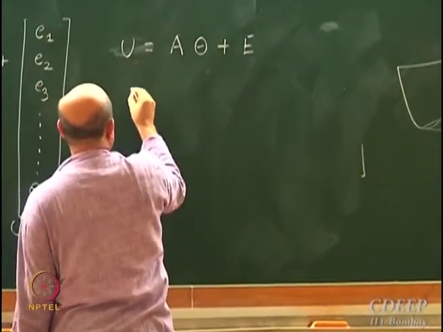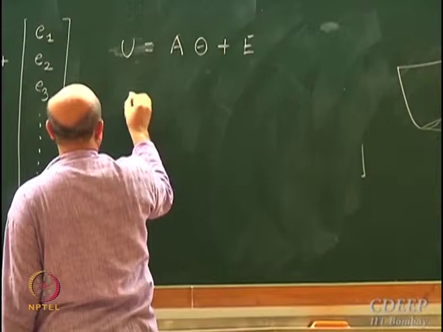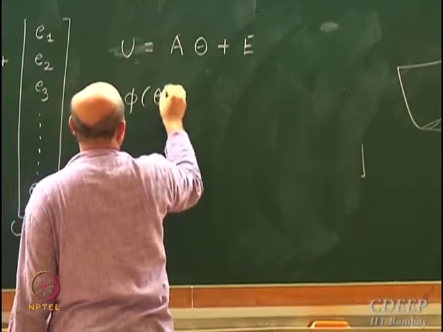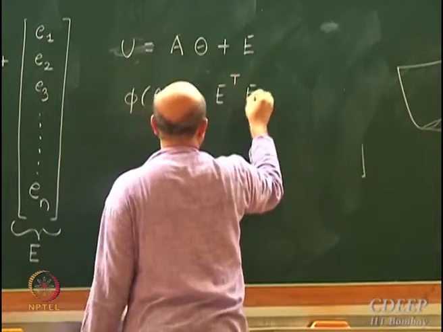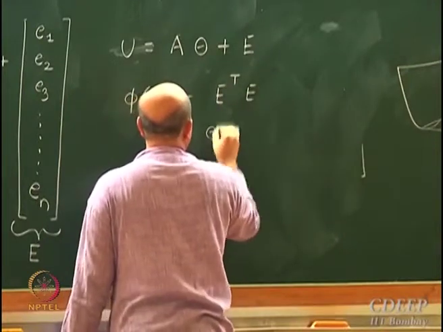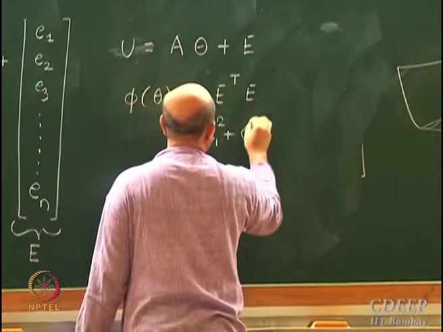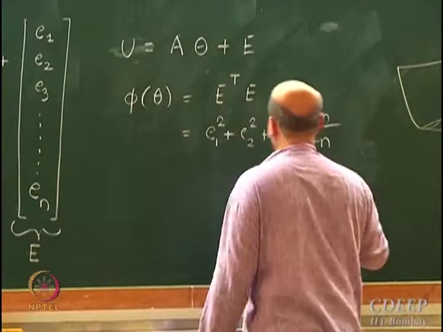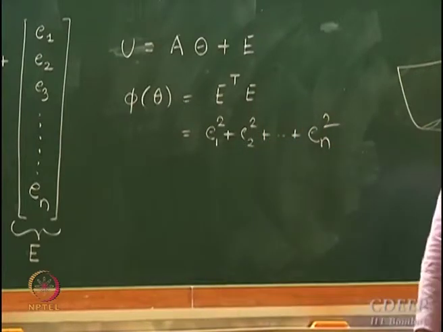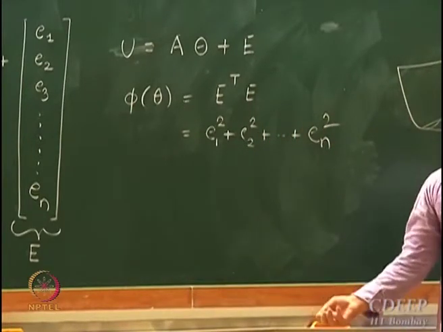So I am going to define a phi of theta which is E transpose E, which is nothing but E1 square plus E2 square plus up to En square, the sum of the square of errors.